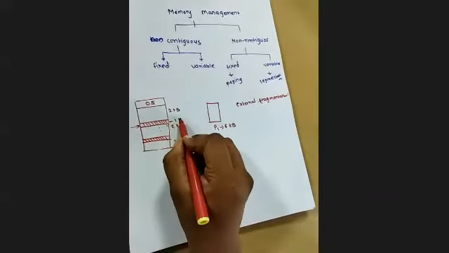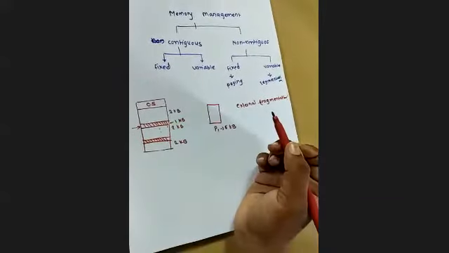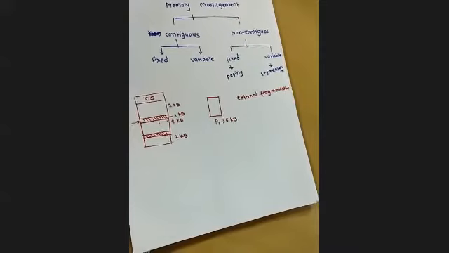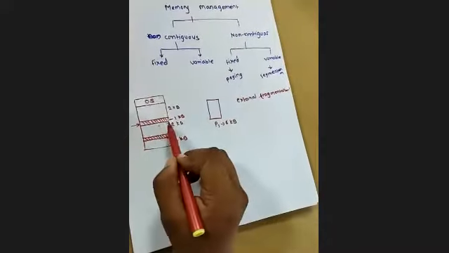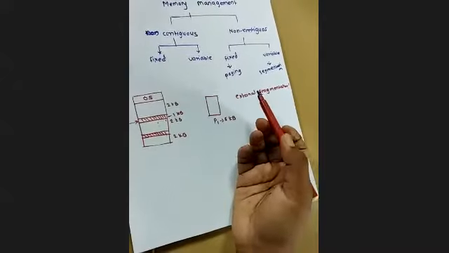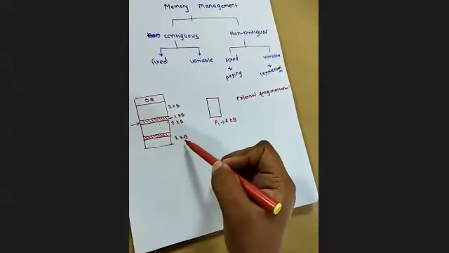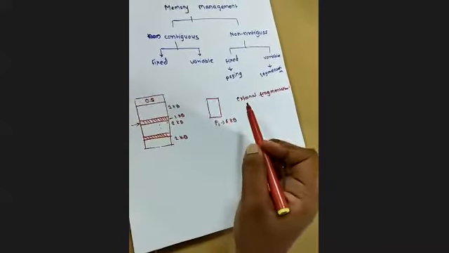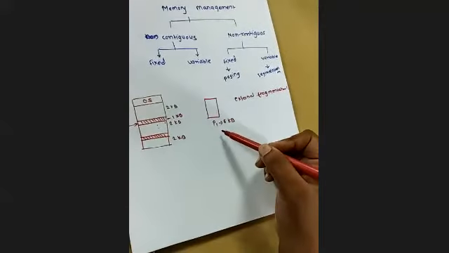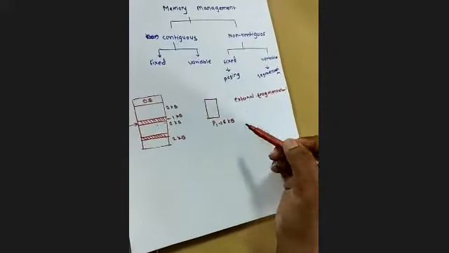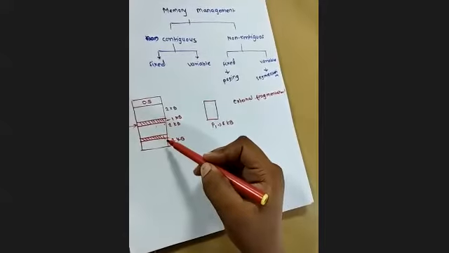Okay, and this 1 KB is also available. So within a fraction of a second, or in the next moment, with this 6 KB, this plus 1 KB is also available, right? So at that moment the distribution of this P1, or some other process if it is available, then its division may change. So this is a very time consuming process. This dynamic allocation we are talking about is very time consuming.